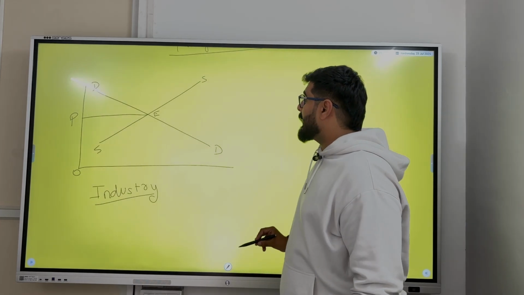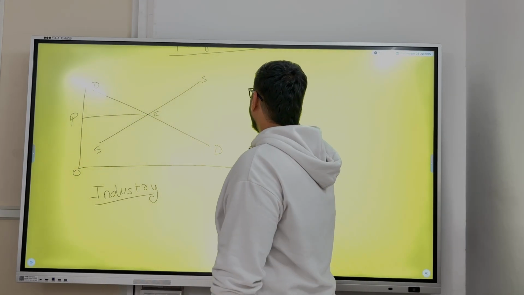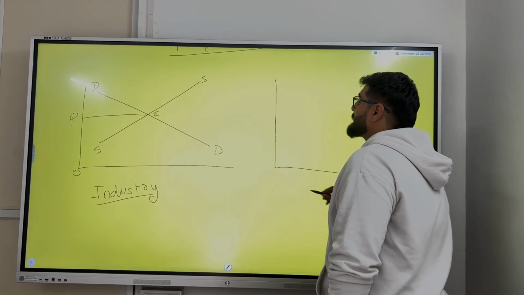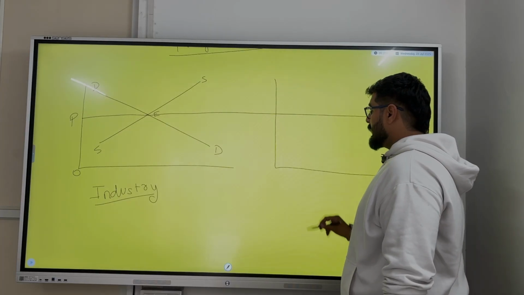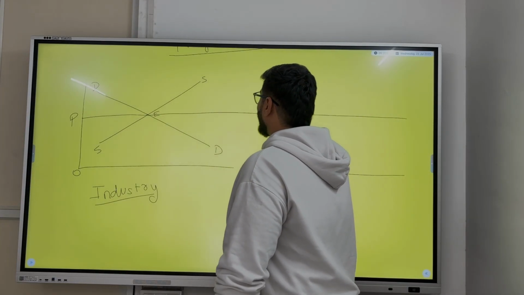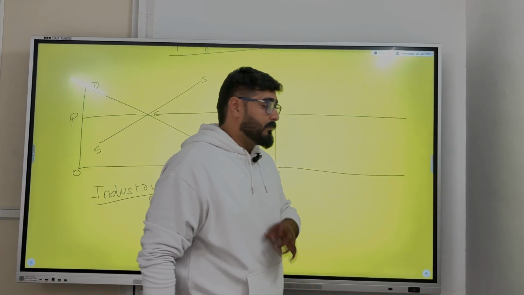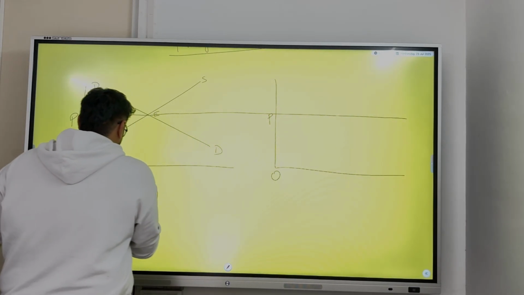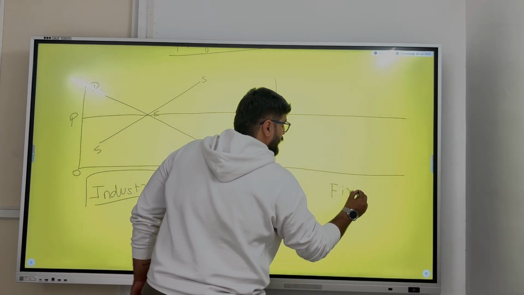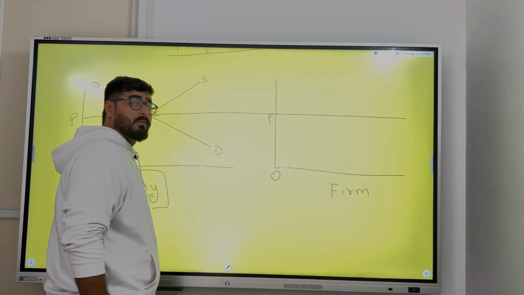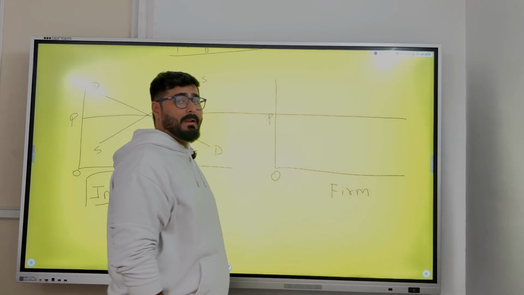Now the same price that is decided in the industry, the individual firm is ready to accept. So we extend the same price. OP is the price at which an individual firm operates. This was for the industry, now this is for the firm. Here the firm is accepting the price.